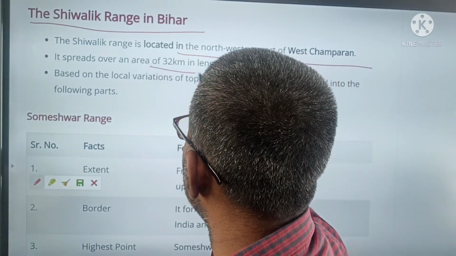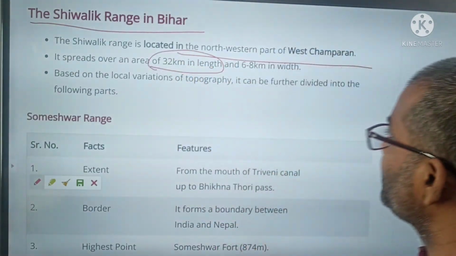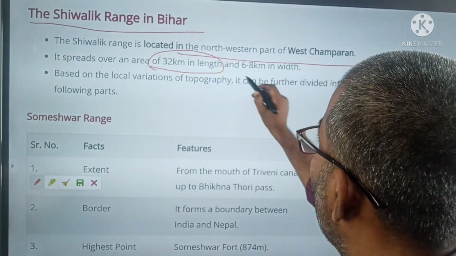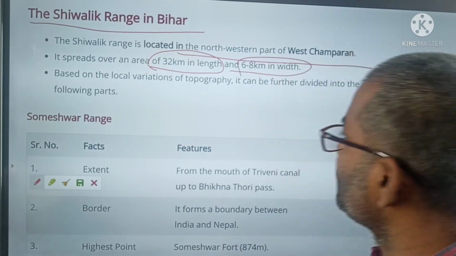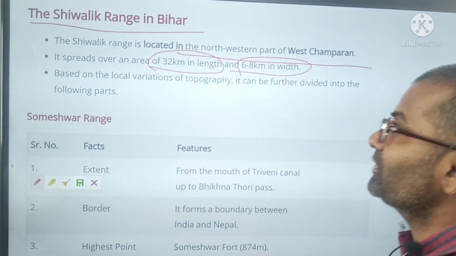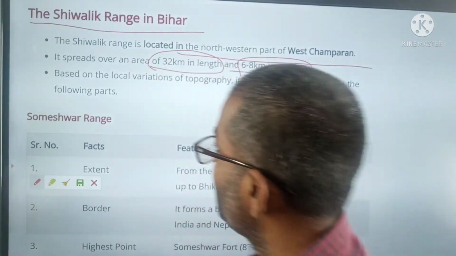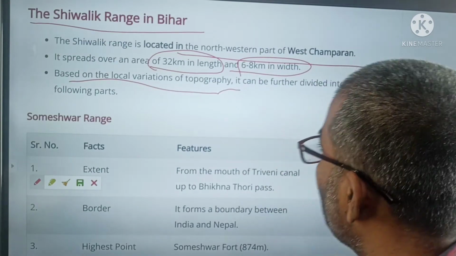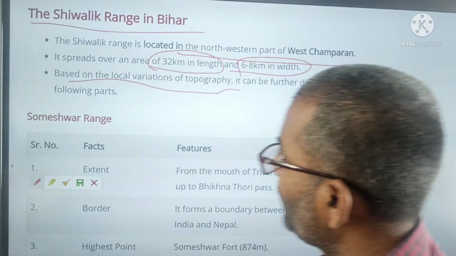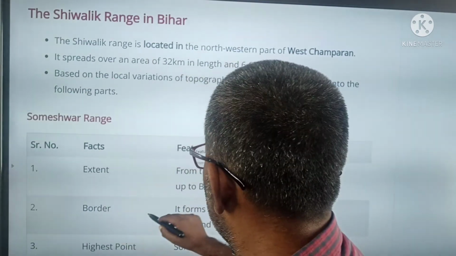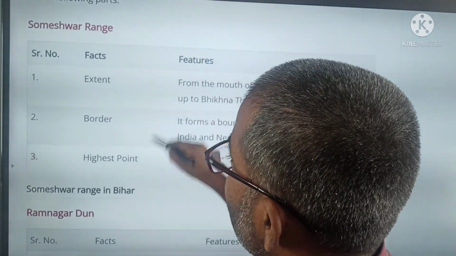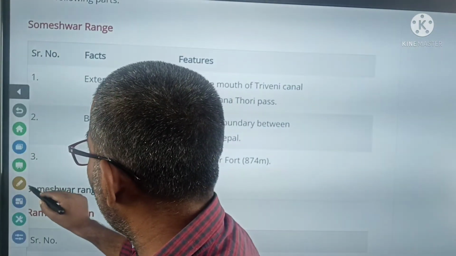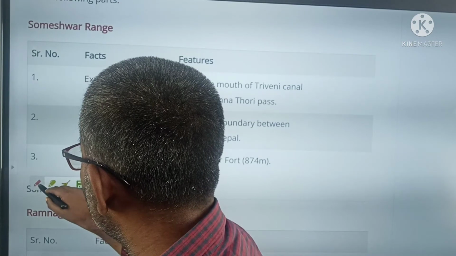It is spread over 32 kilometers in length, and its width is 6 to 8 kilometers. The range in Bihar, based on local variation of topography, can be further divided into the following parts.